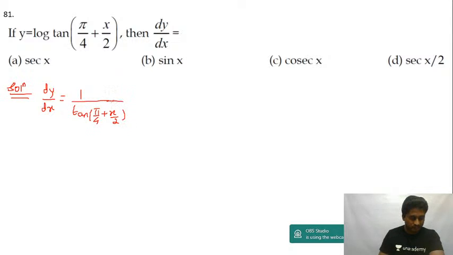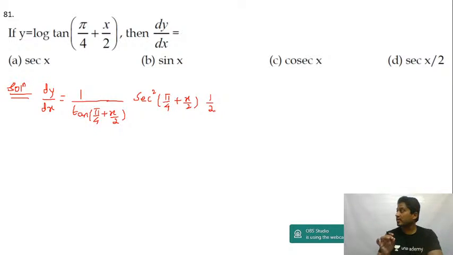Okay, and then differentiation of tan x is sec square x. This will be equal to sec square of pi by 4 plus x by 2, isn't it? And then again differentiation of pi by 4 plus x by 2 is 1 by 2. I'm using the chain rule. I repeat myself, guys: log tan x gives 1 by tan x, differentiation of tan x is sec square x, and differentiation of pi by 4 plus x by 2 is 1 by 2.